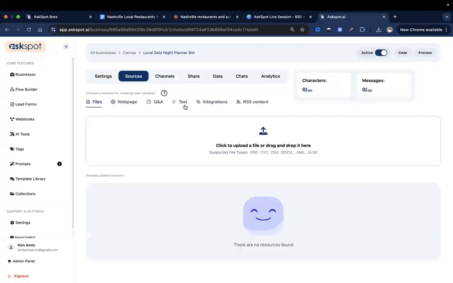And for the sources, what I did was I asked ChatGPT to give me a comprehensive knowledge base of Nashville local restaurants and activities. However, I noticed that my ChatGPT assistant was not creating as comprehensive a list as I wanted. It was only giving me at least five restaurants and then five activities. So what I did is I went to Claude.